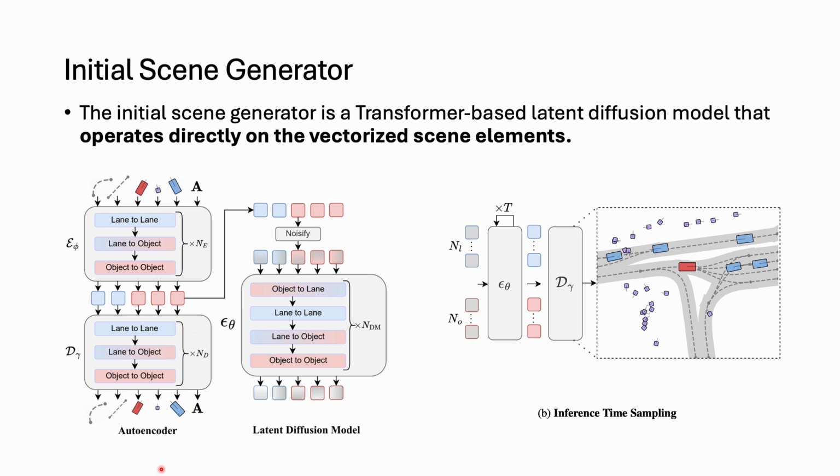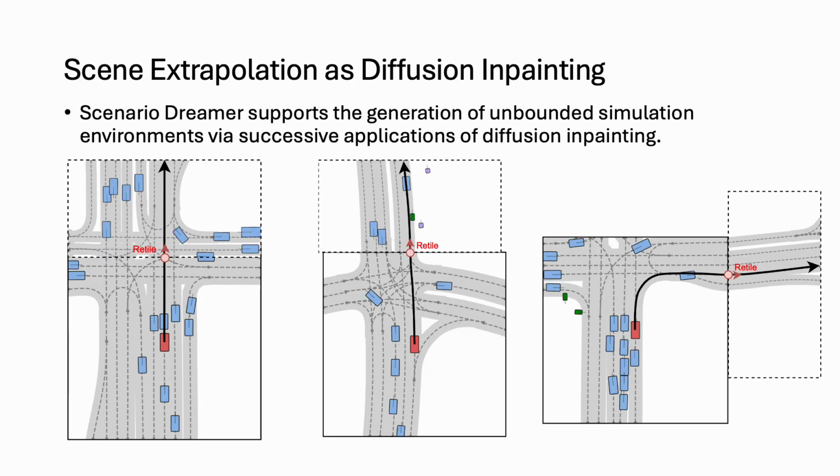Once the VAE is trained, we then train a latent diffusion model to sample from the VAE's latent distribution. Novel scenes are sampled by sampling from the latent diffusion model to generate a set of latents, which are then decoded with the VAE decoder. The Scenario Dreamer initial scene generator generates a 64 by 64 meter tile of initial scene conditions.